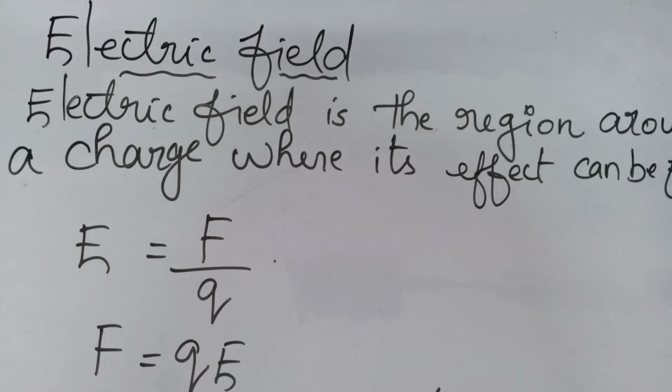Clear? Now, electric field. What is electric field? Actually, the electric field is introduced to explain the interaction between charges. By using this, we can understand the interaction between two charges. Before going to the concept of electric field, we can compare it with the magnetic field. Magnetic field is very familiar to us, right? If we take a magnet and keep a nail or any magnetic material close to it, what will happen? That magnet will attract those magnetic materials, right? Suppose it is a nail, it will show that attractive property there.